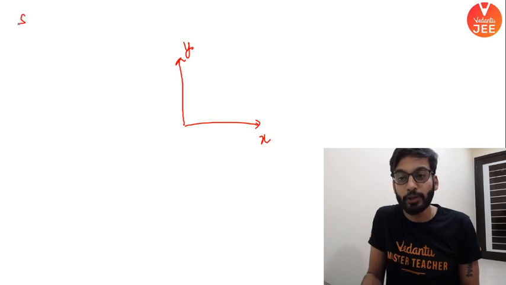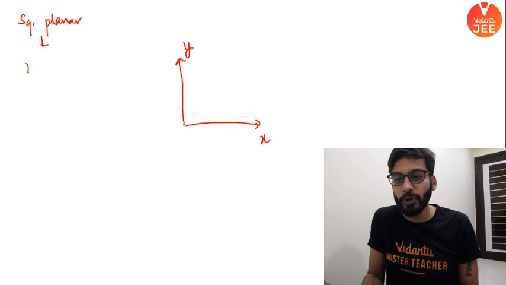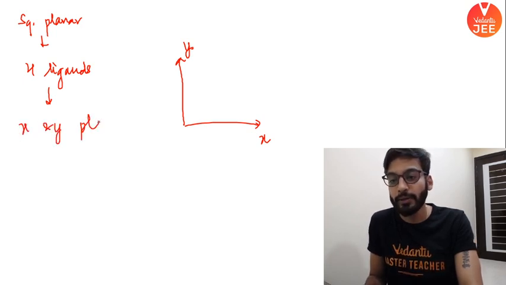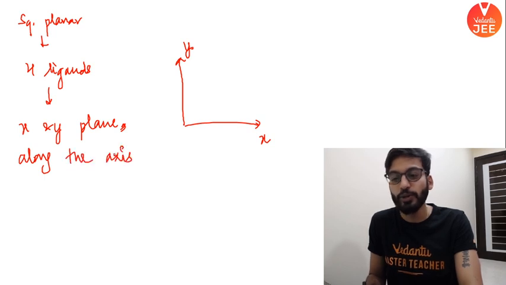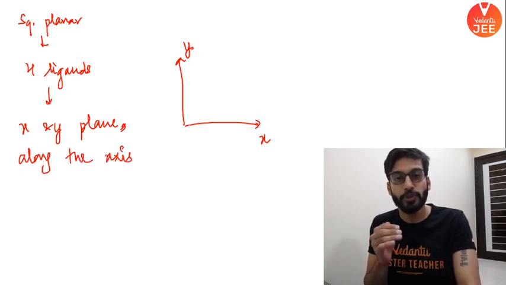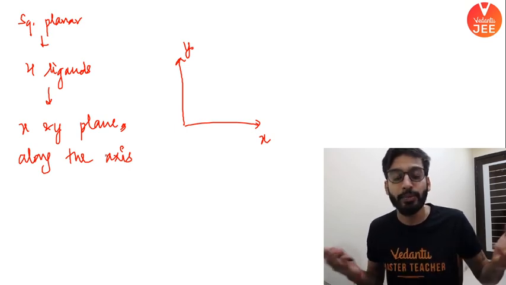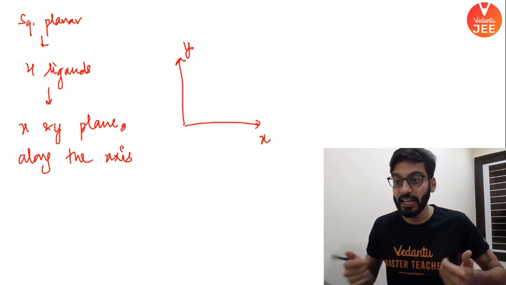In square planar complexes, you have 4 ligands, and these 4 ligands are coming from the x and y plane along the axis. So it is quite natural that the lobes of the d orbital which are lying along the axis will have heavy repulsion, more repulsion, when the ligands come.